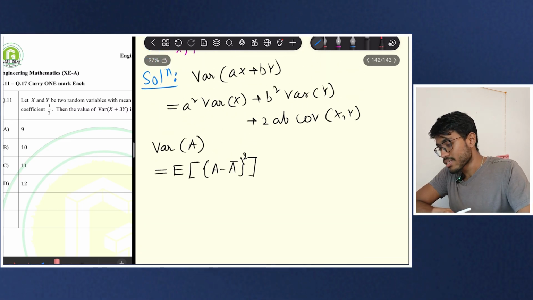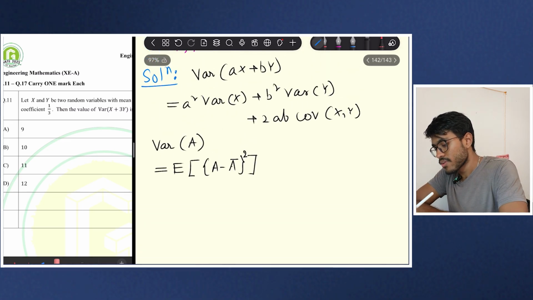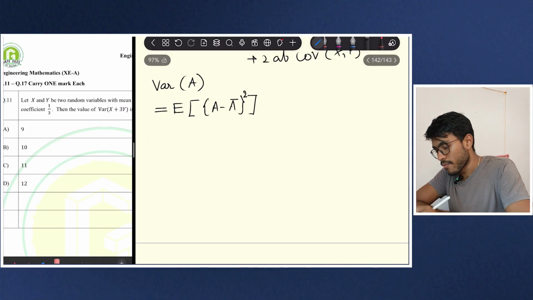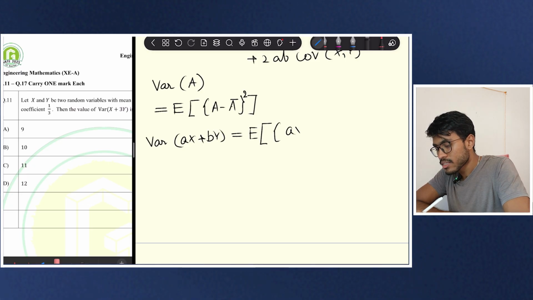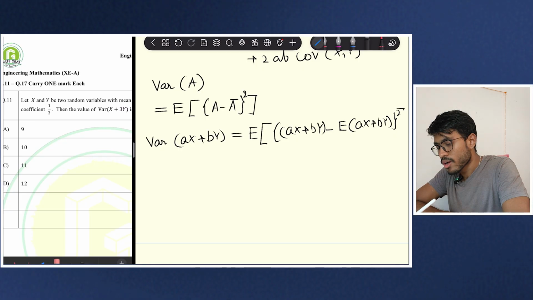So if I apply this definition for this variable, that is ax plus by, that means var of ax, so a capital X, plus b capital Y is equal to, you see, expectation of what? Ax plus by minus, there will be a bracket, expectation of ax plus by, clear, that is the mean, and whole square.